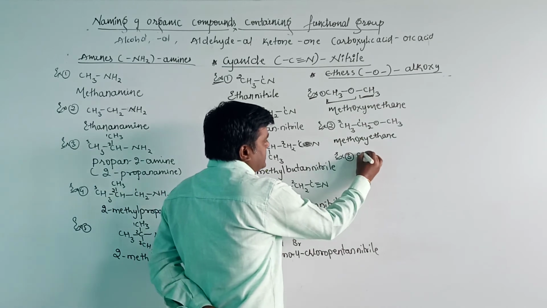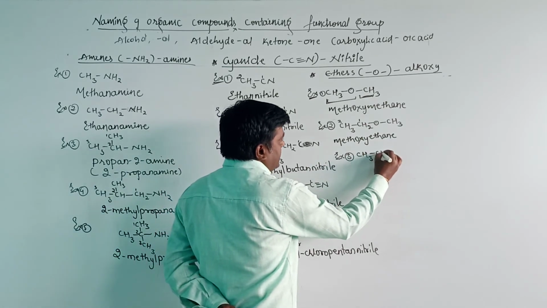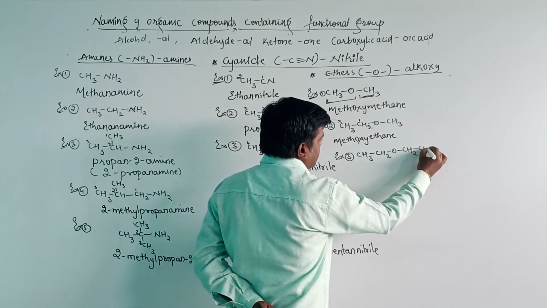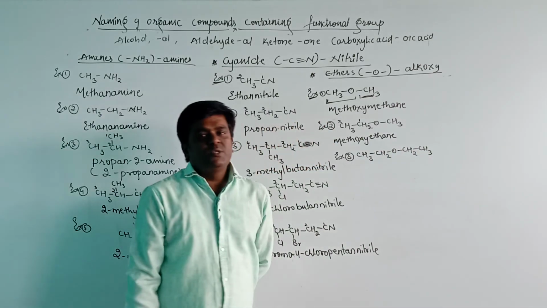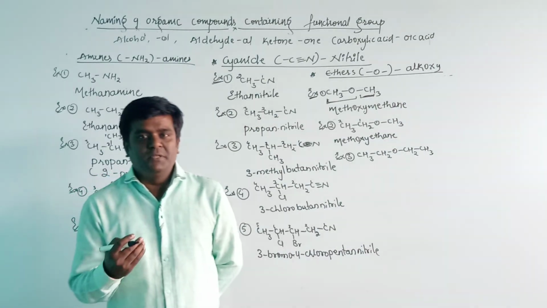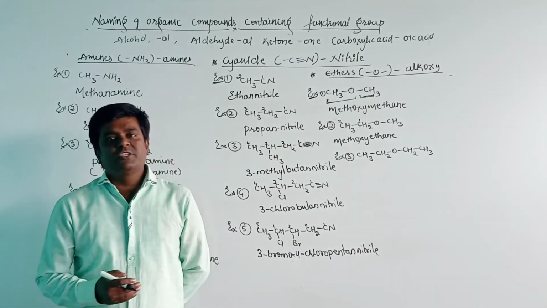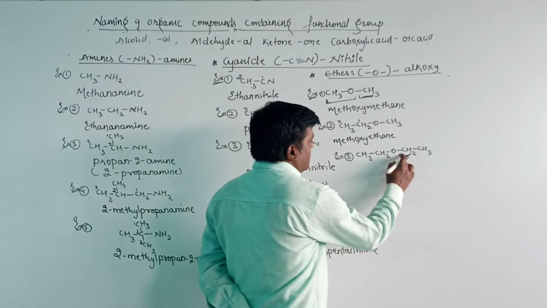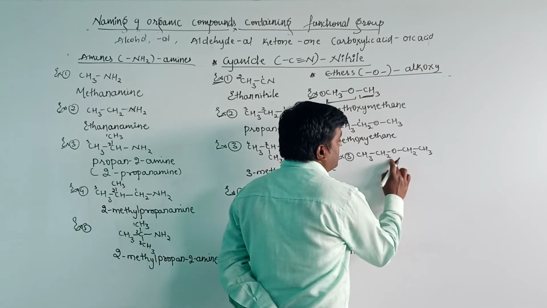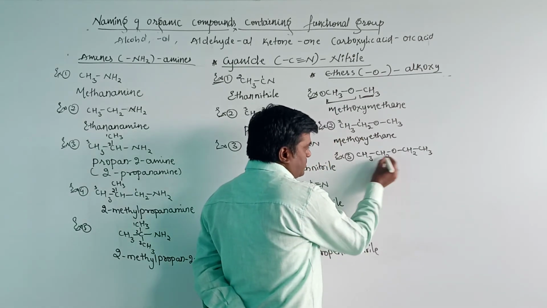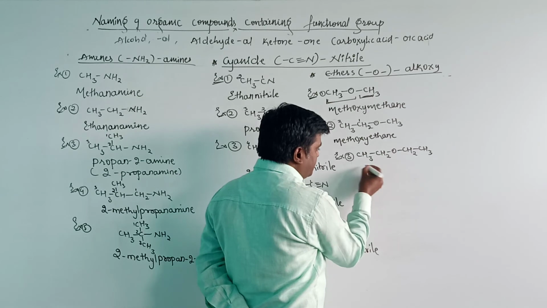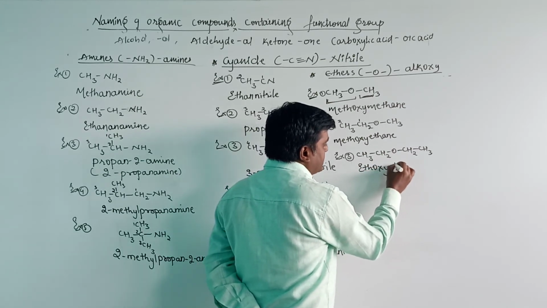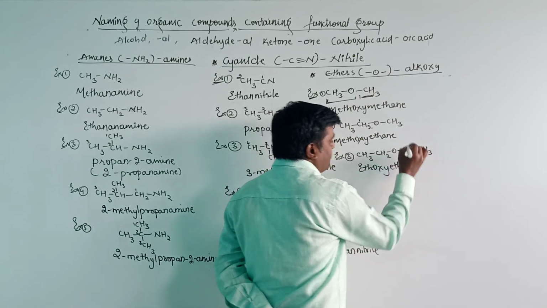The next one, example number third: CH3CH2OCH2CH3. The first rule is selecting the longest carbon chain. In this organic compound, the longest carbon chain is 2 and the remaining part will become the substituent group here. Consider any one part as the parent chain. Then the substituent group is eth plus oxy, ethoxy. Ethoxy ethane is the IUPAC name for this compound.